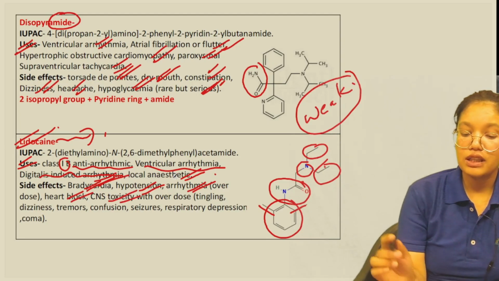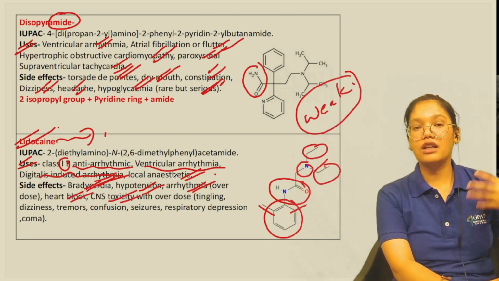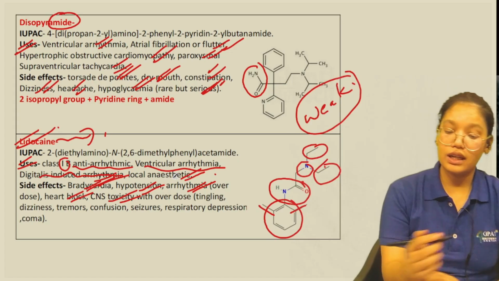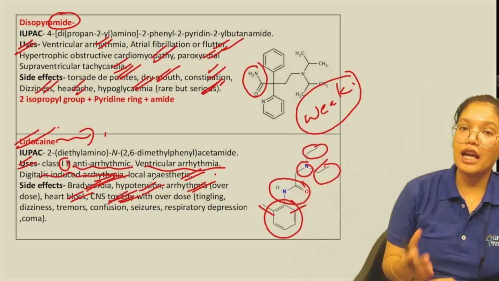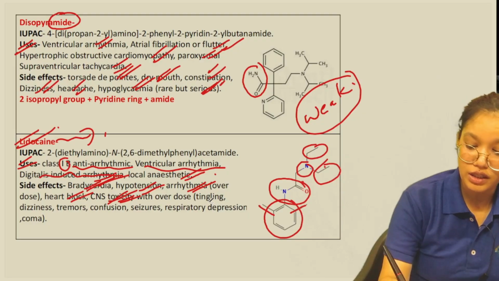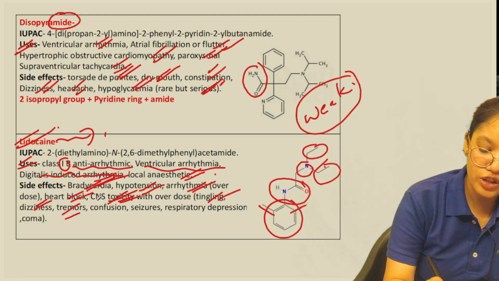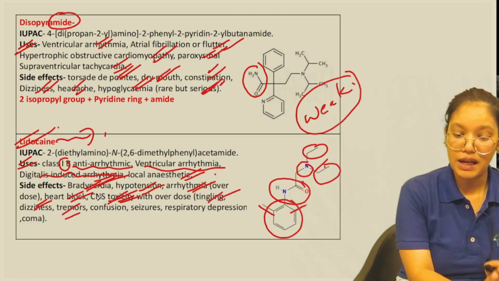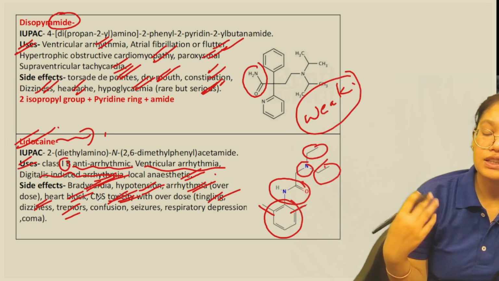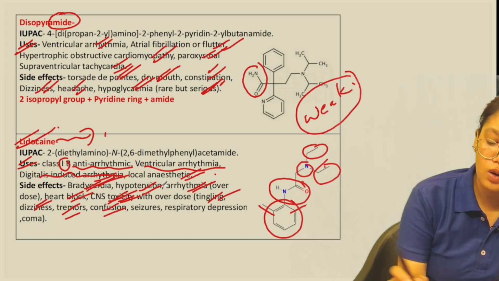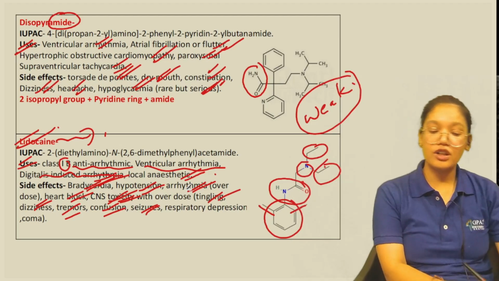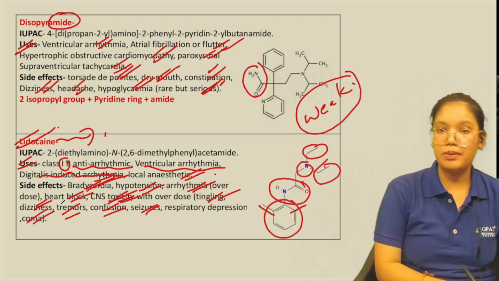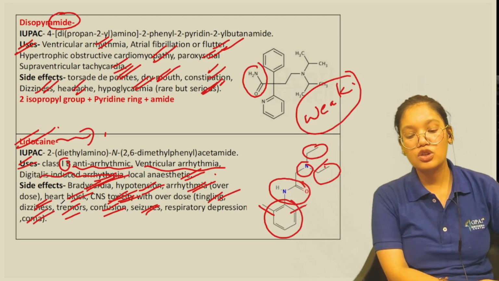CNS toxicity with overdose. Again, if we take an overdose, then we have CNS toxicity. CNS toxicity can be mild or severe. Tingling, dizziness, tremors are milder CNS toxicity, but it can also cause confusion. It can also cause seizure, then respiratory depression, and even coma can be caused if the dose is too high.